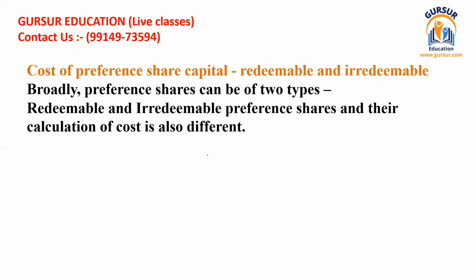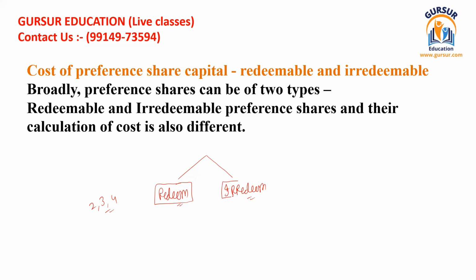So preference share capital is also issued on two bases. The first is the redeemable preference share capital and the second one is the irredeemable preference share capital. When we talk about the redeemable preference share capital, these are the preference shares which are to be redeemed after a specified period of time, like 2 years, 3 years, or 4 years, or anything as specified by the company policy.